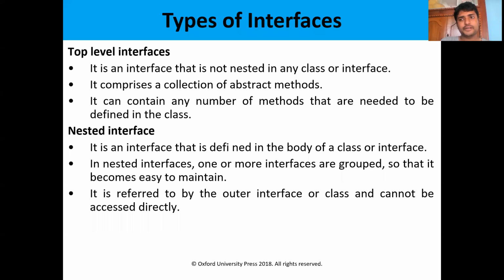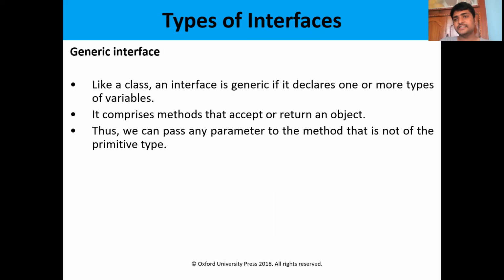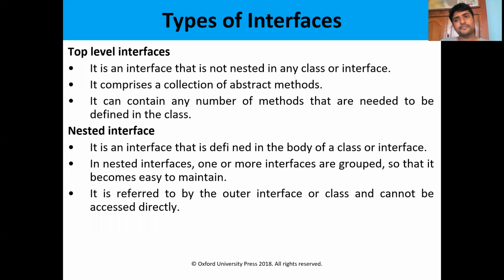We have seen the types of interfaces also. We generally have three types of interfaces: top level interfaces, nested interfaces, and generic interfaces. Top level interfaces means we simply define one interface and implement it through some class. That means there are no nested classes or nested interfaces in that definition. Those types of interfaces are known as top level interfaces.